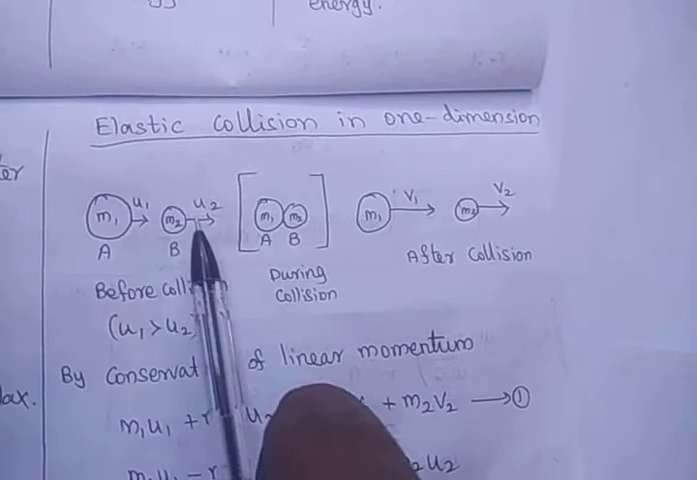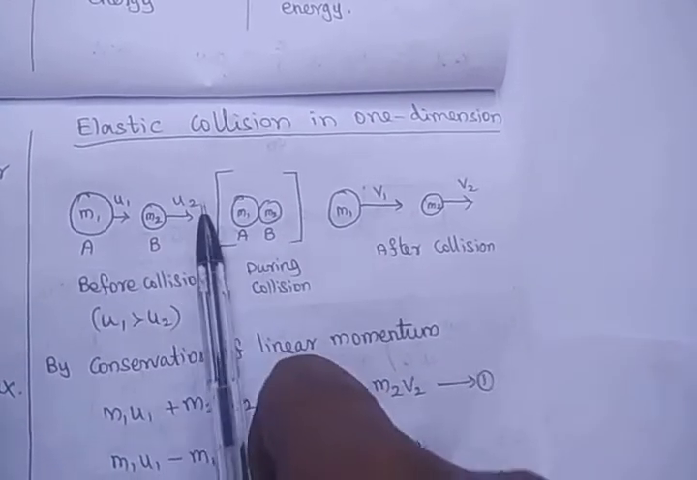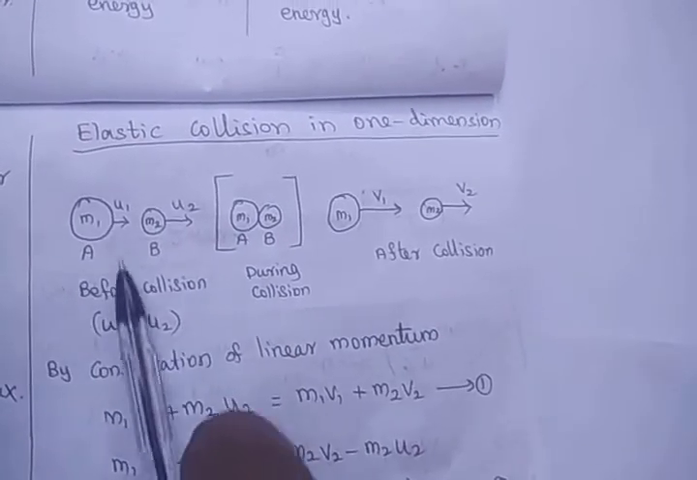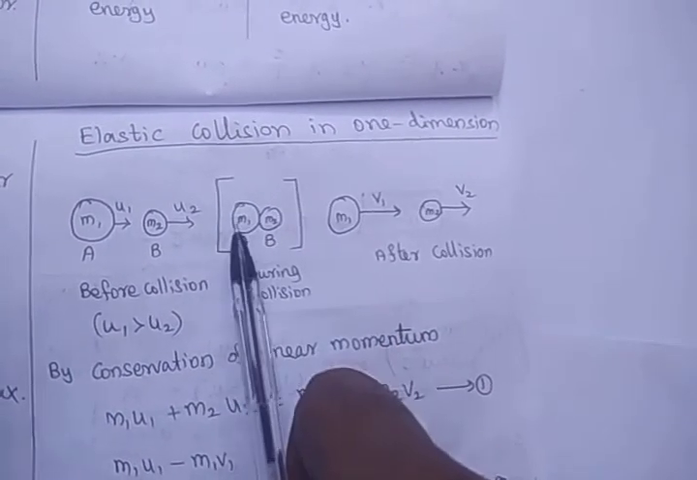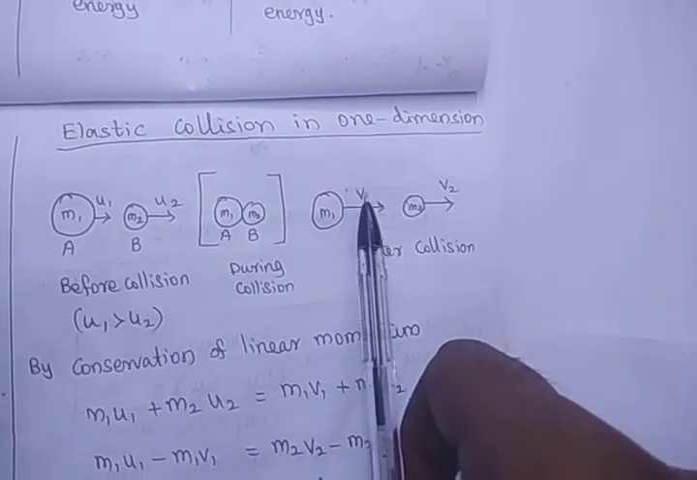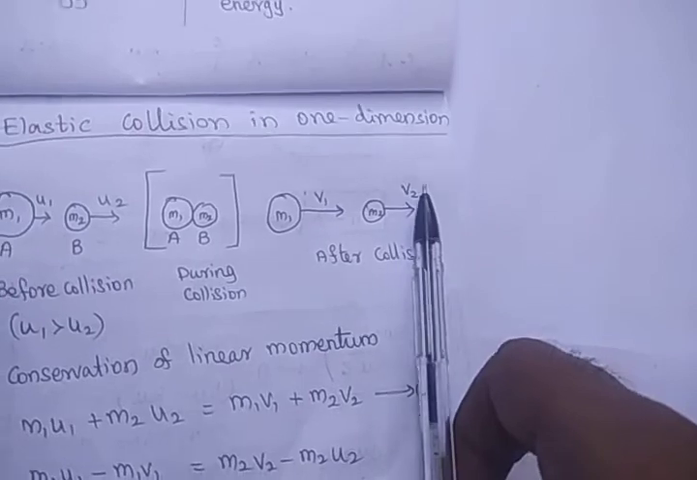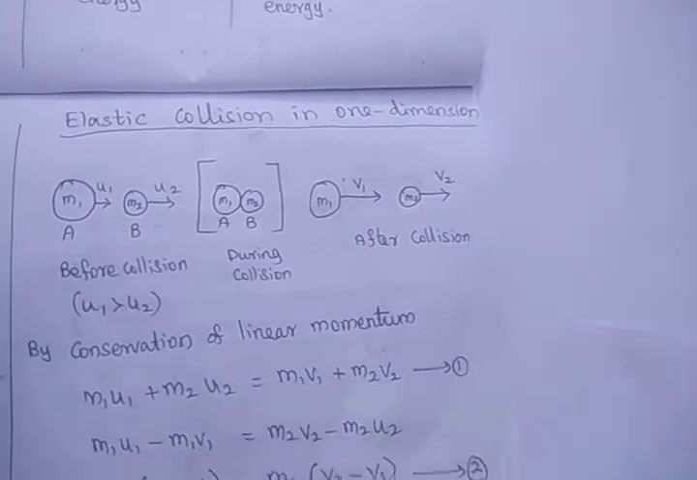Definitely this A will come and collide with the B because both are in the same straight line. It will collide. So this is before collision. During this collision, both will collide. After that, the body A with the mass m1 is moving with the velocity v1 and mass m2 is moving with the velocity v2. This is after collision.